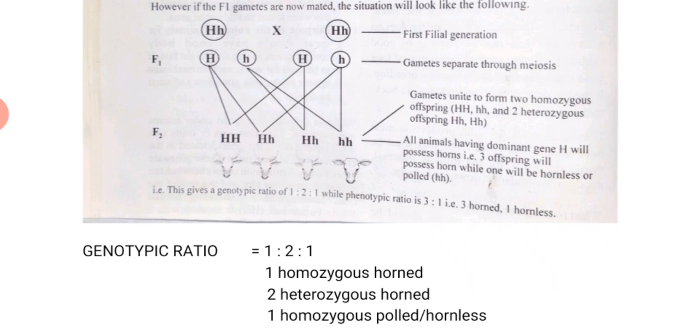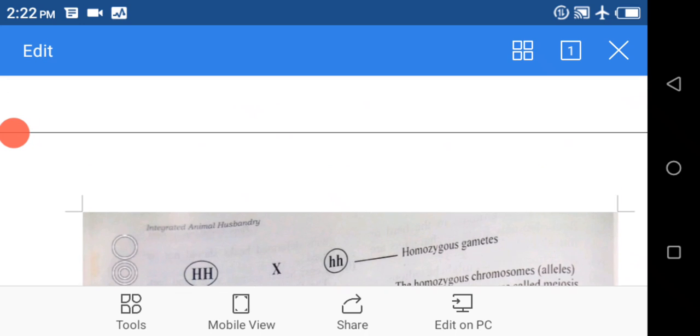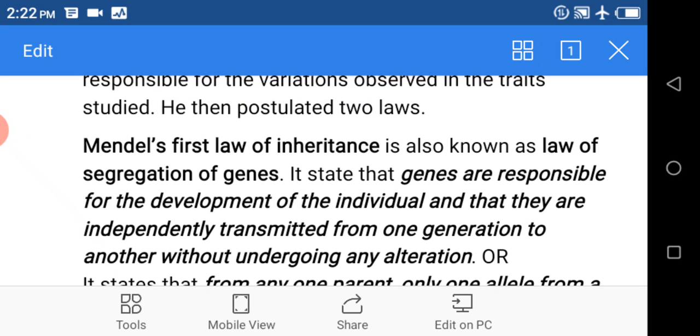It's telling us that genes are responsible for the development of the individual, and that they are independently transmitted from one generation to another without undergoing any alteration. You get it now?